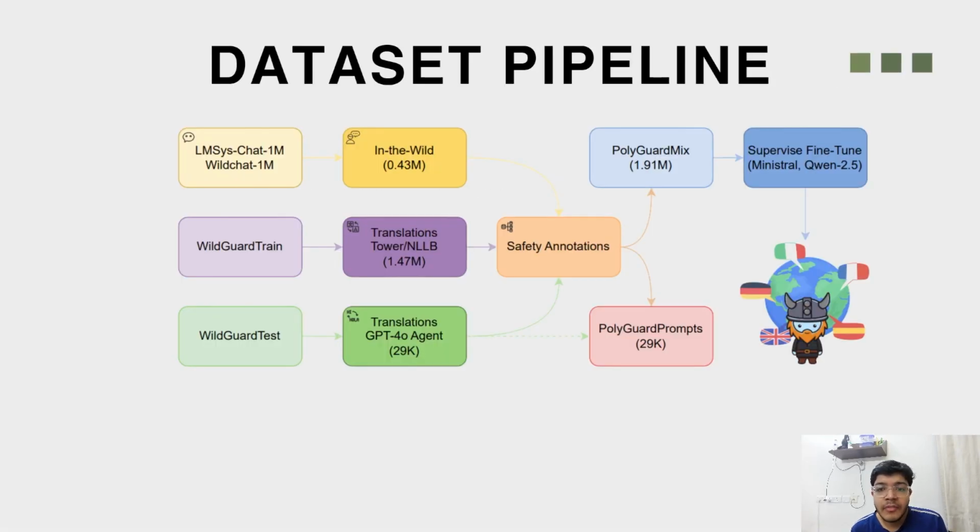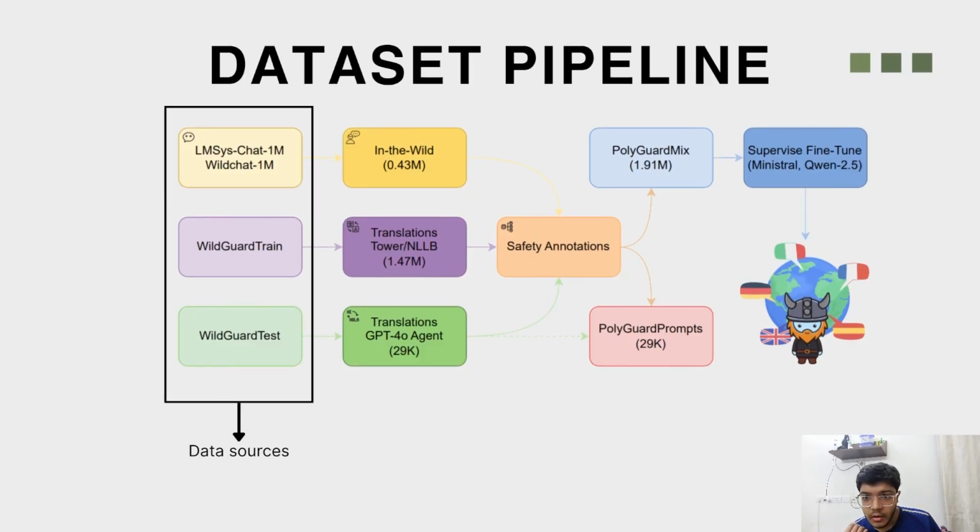So the dataset pipeline follows three main steps: translation, safety annotation, and assembly. Let's move on to the data sources. We have two major data sources here. We got WildGuard Mix, which is about 1.47 million English-only human-animal interactions, and In the Wild, or ITW, which contains around 430,000 naturally occurring multilingual interactions.